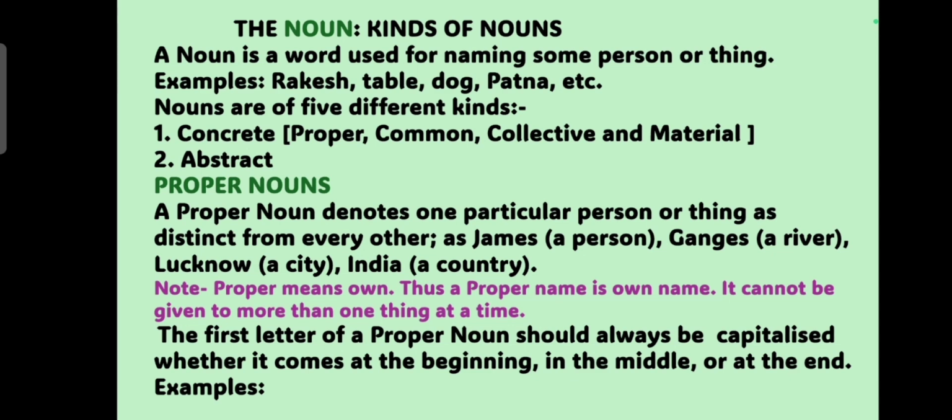Now see the first kind, that is the proper noun. A proper noun denotes one particular person or thing as distinct from every other. For example, James is a person who is different from every other person. Ganges is a river which is different from every other river. Lucknow is a city that is different from all other cities in the world. Similarly, India is a country that is different from rest of the countries in the world.